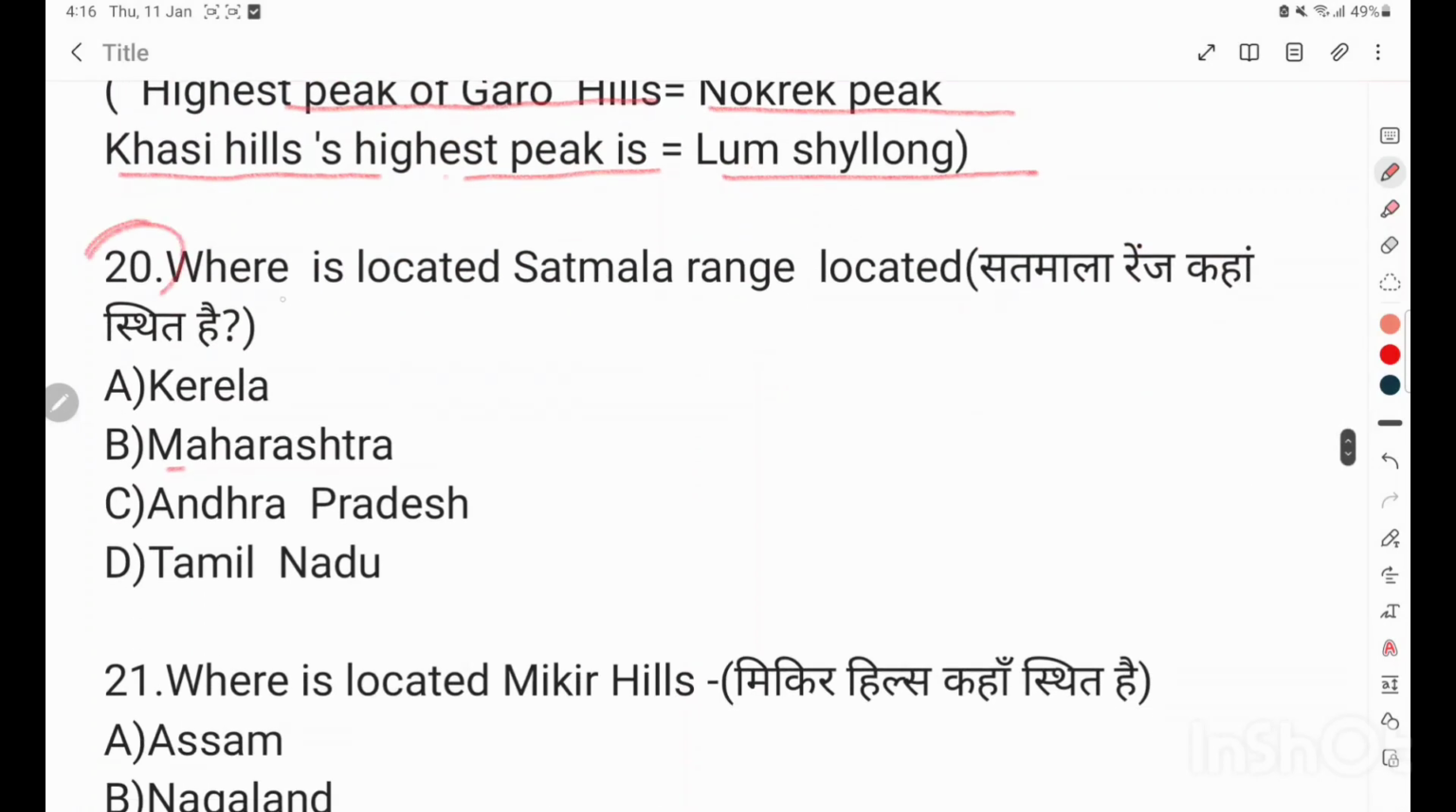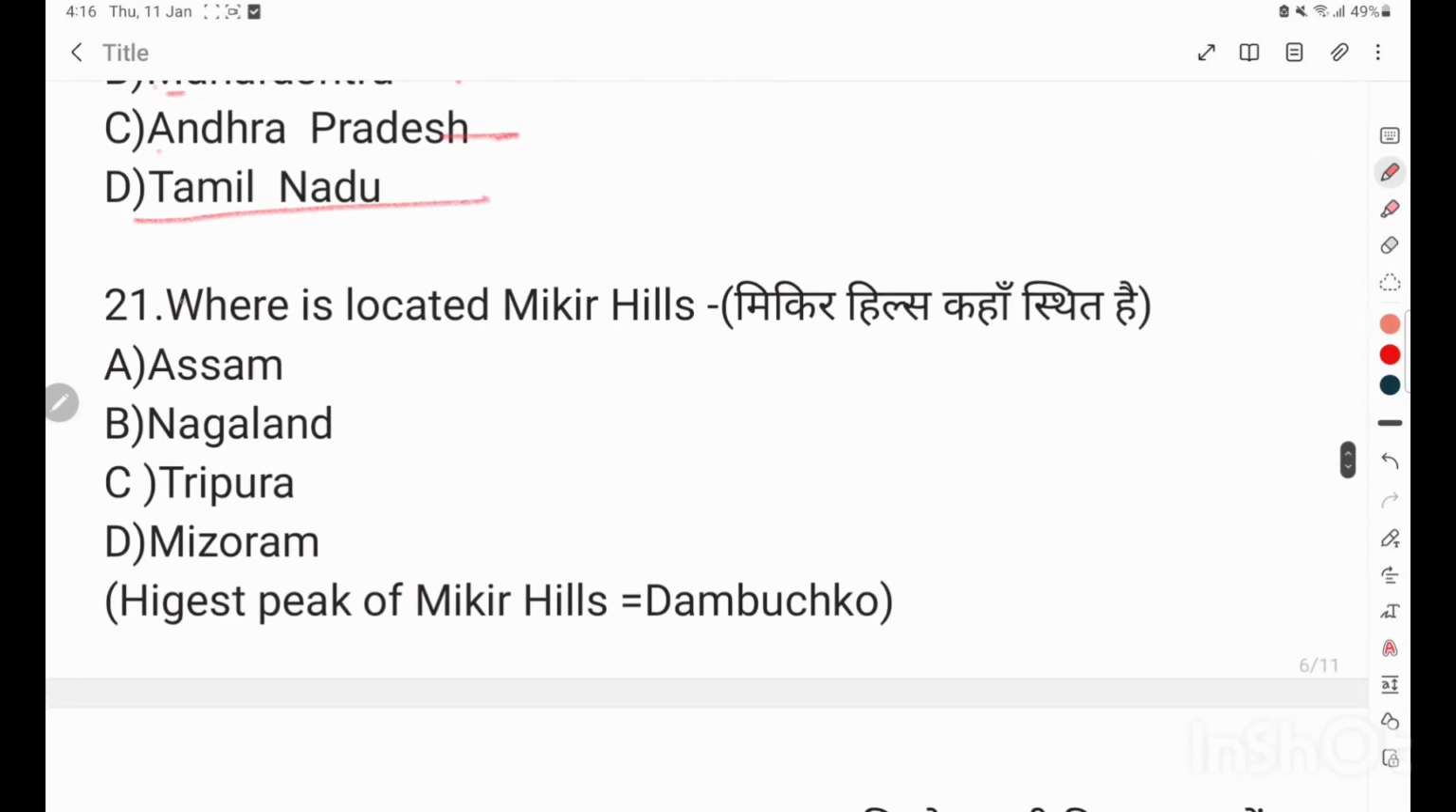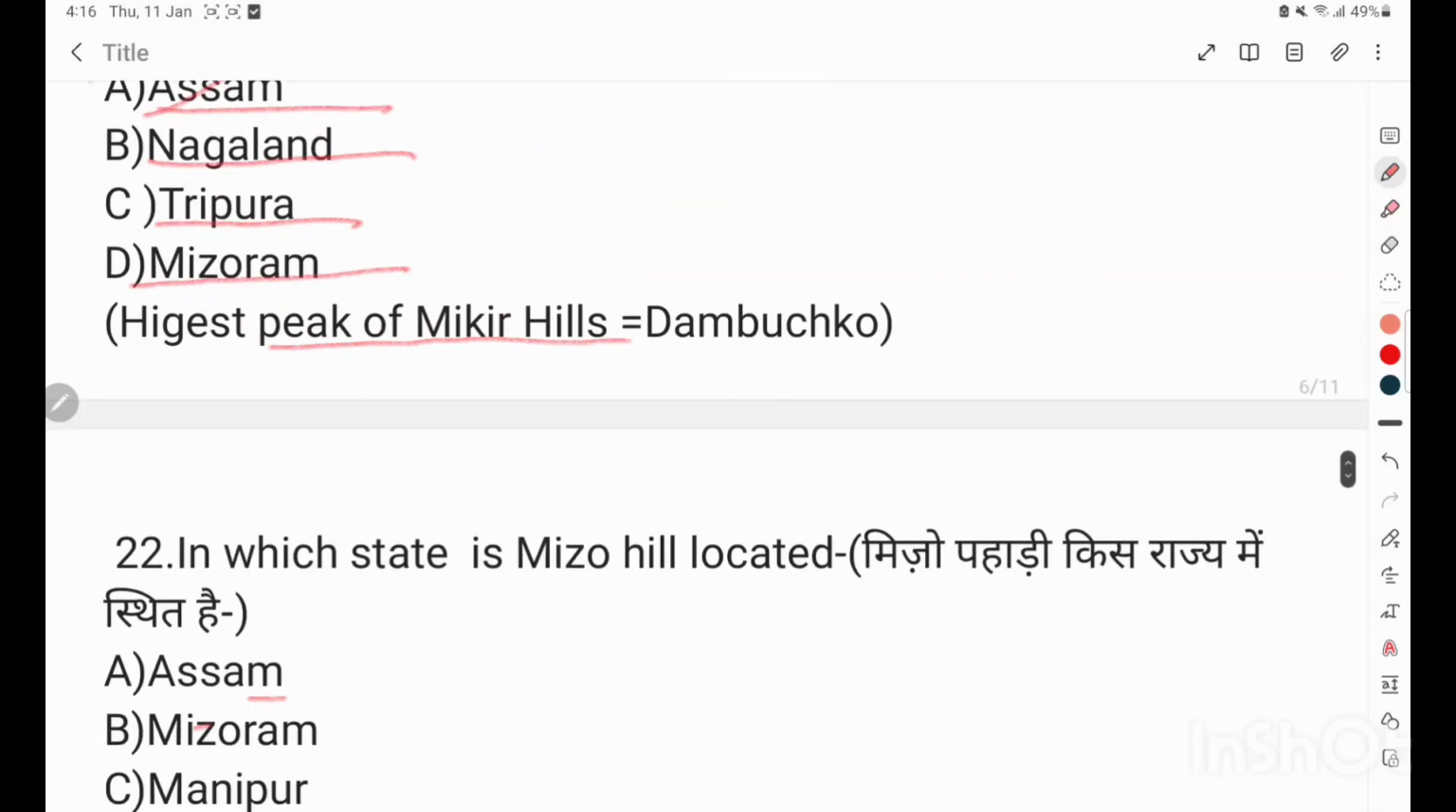Question number 20. Where is the Satmala Range located? Kerala, Maharashtra, Andhra Pradesh, Tamil Nadu. Correct answer is Maharashtra. Question number 21. Where are Mikir Hills located? Assam, Nagaland, Tripura, Mizoram. Correct answer is Assam. Highest peak of Mikir Hills is Dambuk.